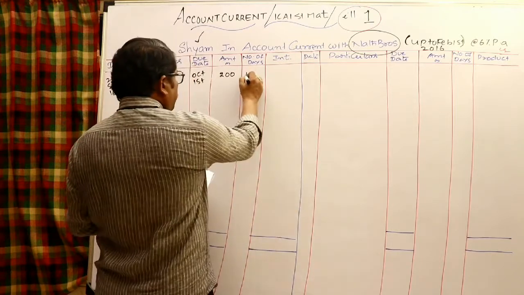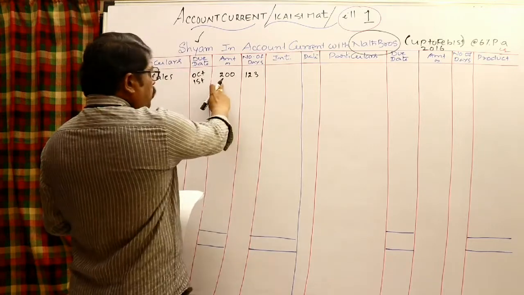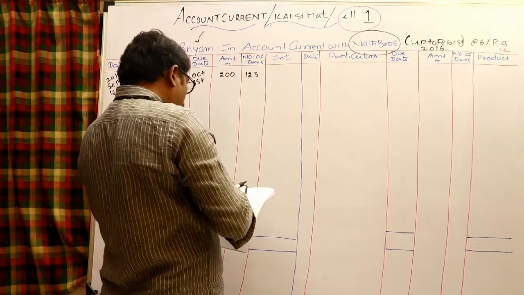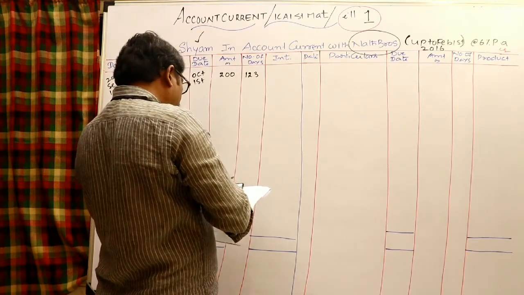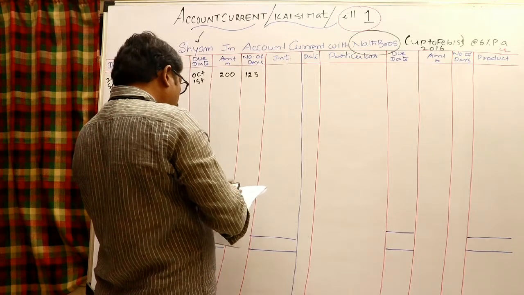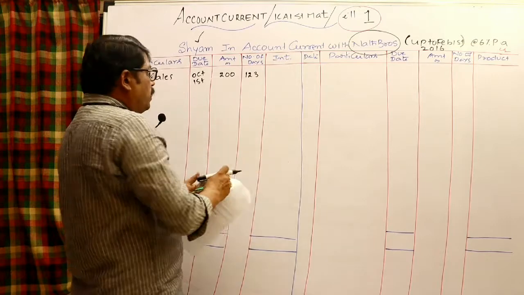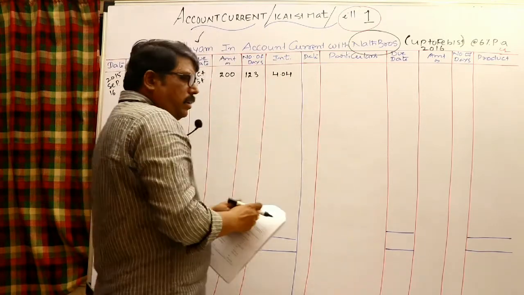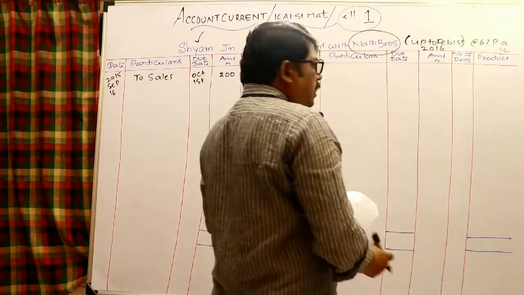Then calculate amount into number of days by 365 into rate 6%. 200 into 123 by 365 into 6% is 4.04. You can take here interest 4.04. In that way, every transaction is to be entered into the Shyam account, and you have to calculate interest.